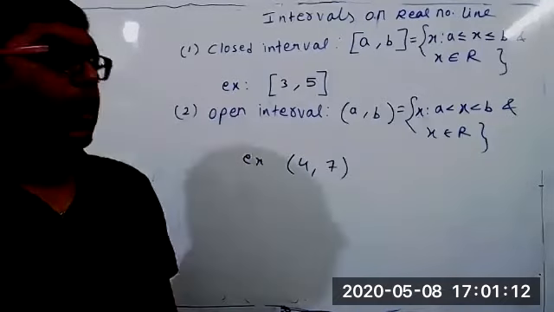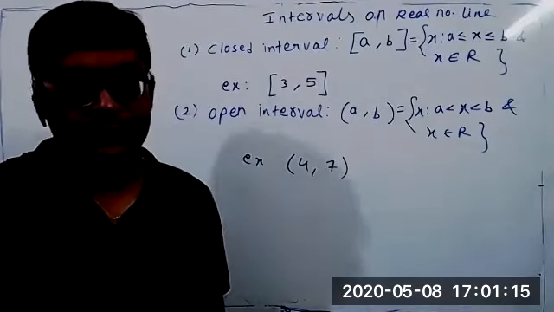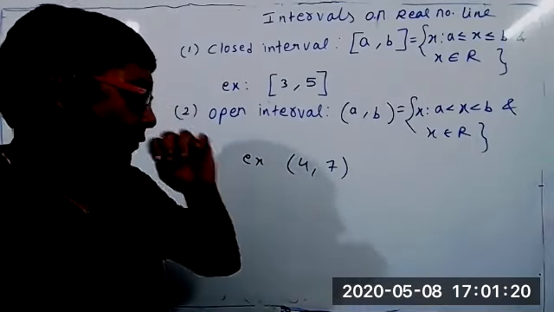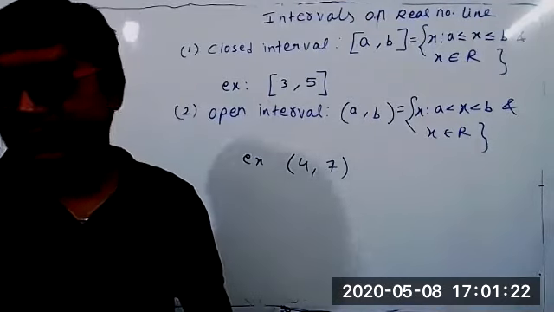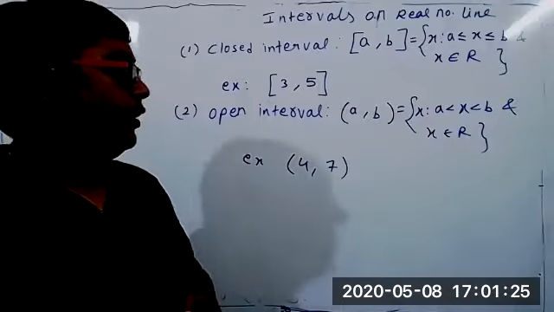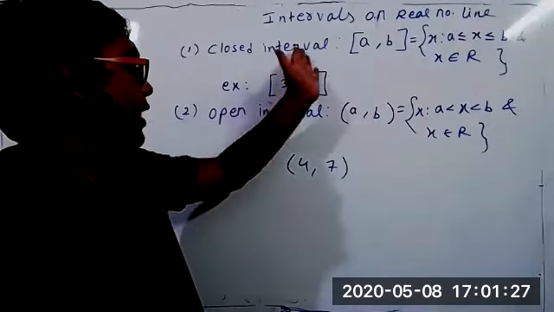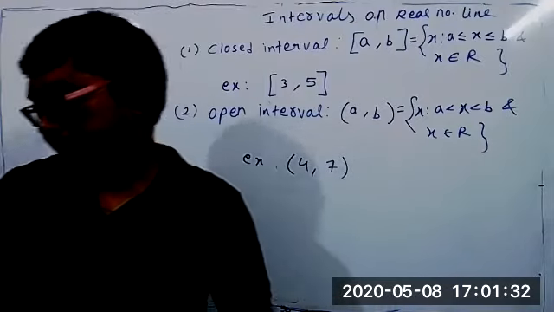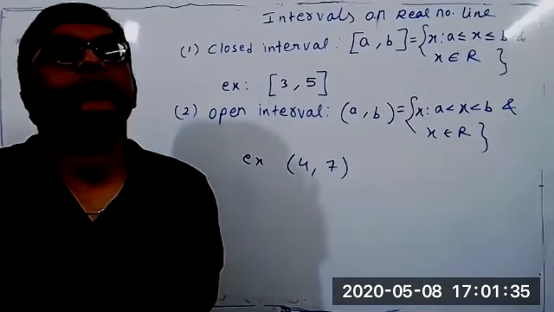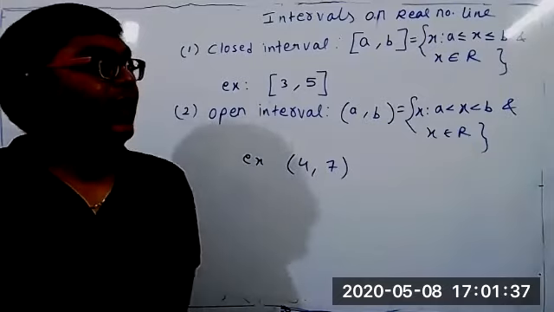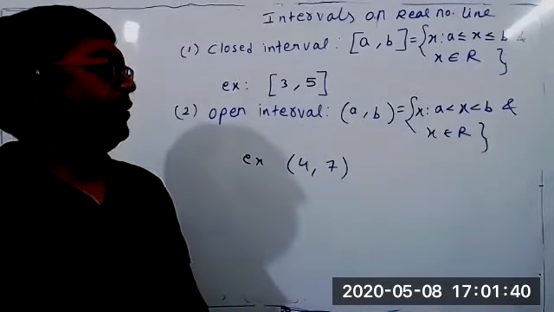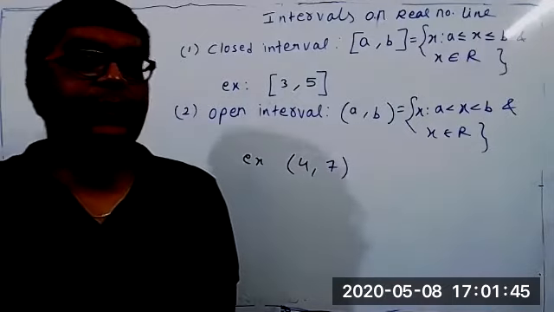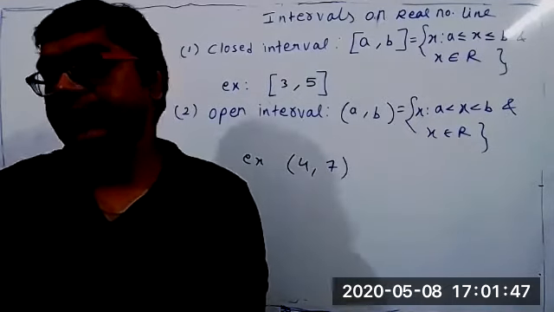And as you know, how many real numbers are there between 4 and 7? Infinite. So these are two concepts, closed interval and open interval. Now students, you can ask some doubts or questions. Sir, is this only applicable for real numbers? Interval means we talk about real numbers only. It is understood that interval means real numbers only.